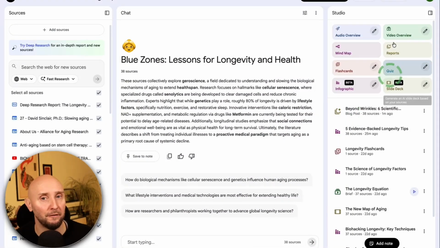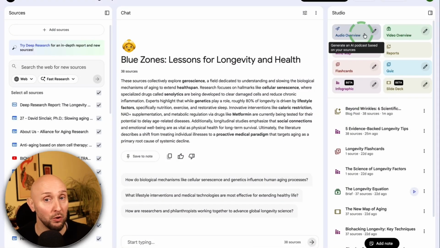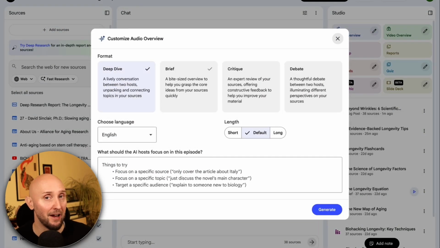And one more feature you might find useful as a content creator is their audio overviews. So with this, if I click this pencil icon, what you can do here is create a podcast discussion on your topic, which will be discussed by 2 podcast hosts. And just like the video I showed you, the voices sound super realistic.